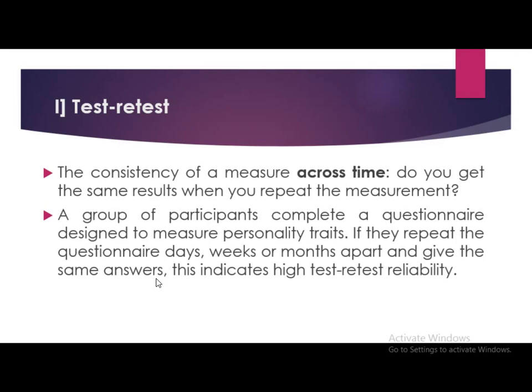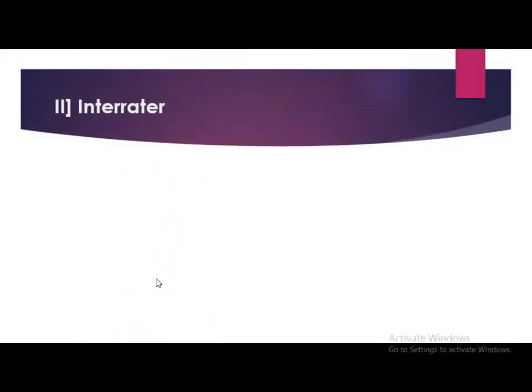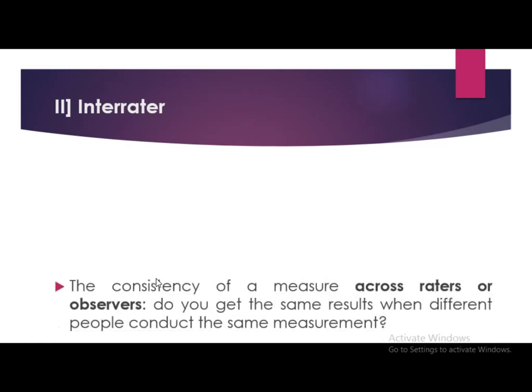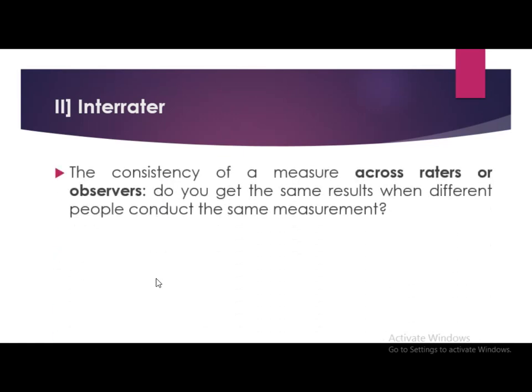A group of participants complete a questionnaire designed to measure personality traits. If they repeat the questionnaire days, weeks or months apart and give the same answers, this indicates high test-retest reliability. Next type is inter-rater. The consistency of a measure across raters or observers.